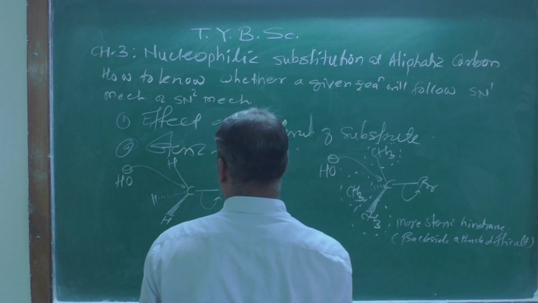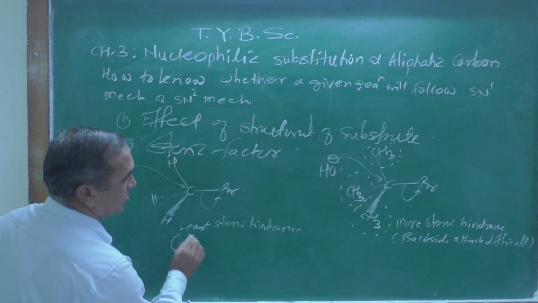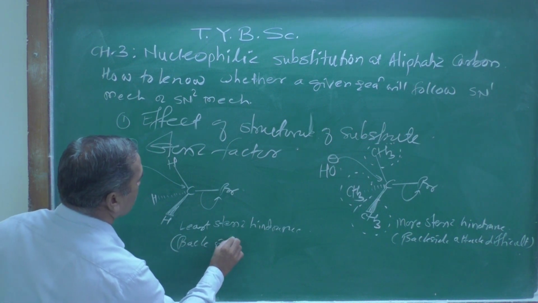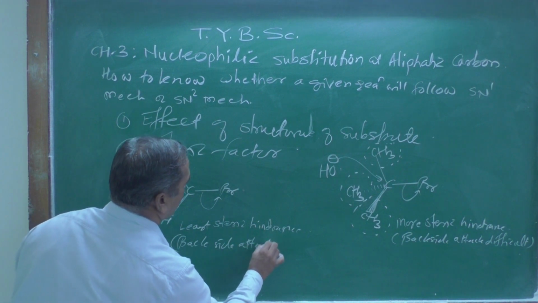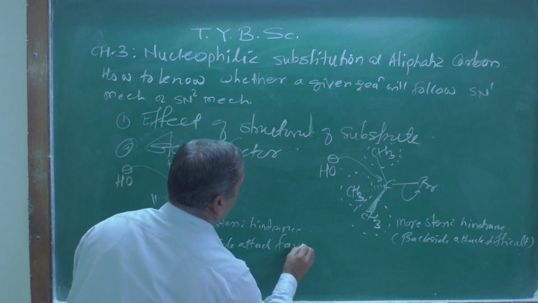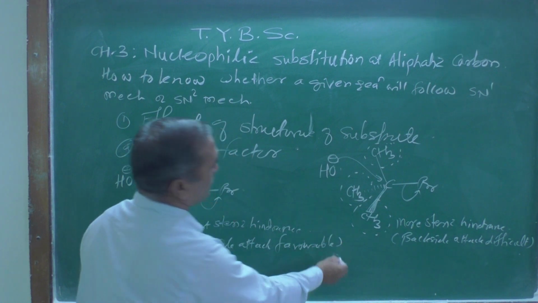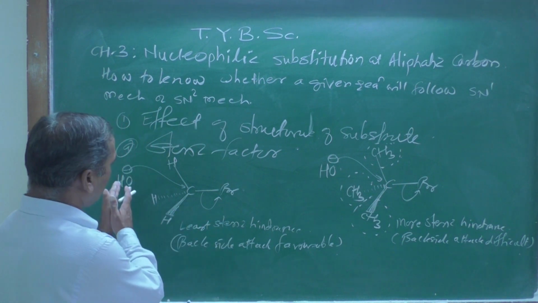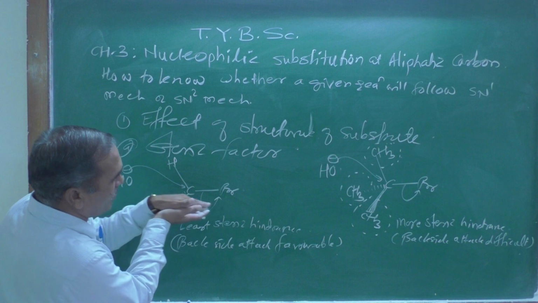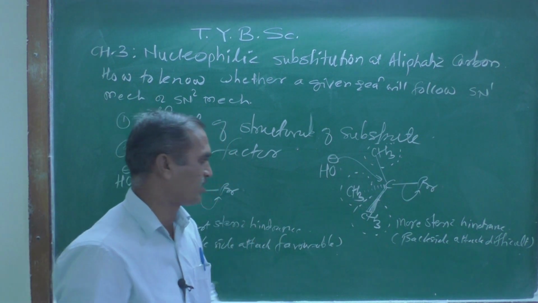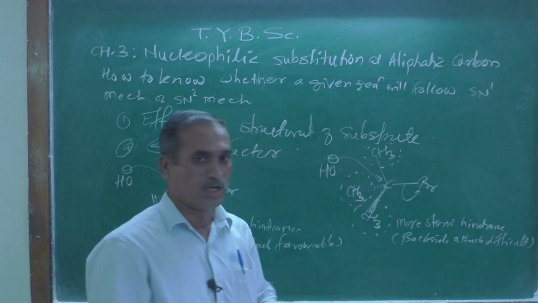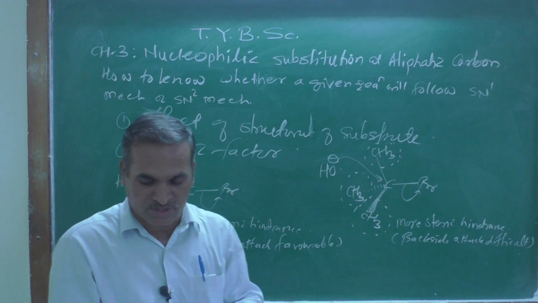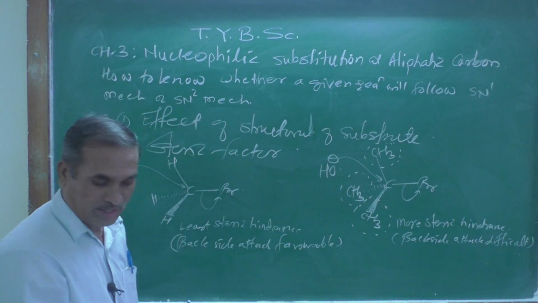Here backside attack is difficult, but here there is least steric hindrance, so backside attack is favorable. Backside attack is favorable because the size of that hydrogen atom is very small, and therefore the nucleophile approaches from the backside, and we get the least steric hindrance. Due to the nature of that R group being bulky, there is a lot of crowding.